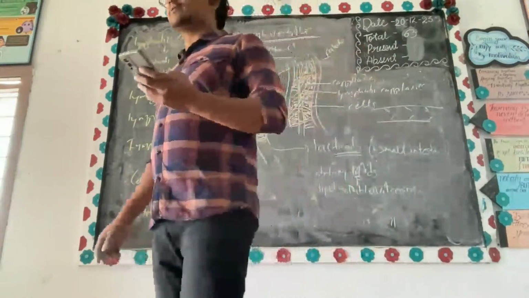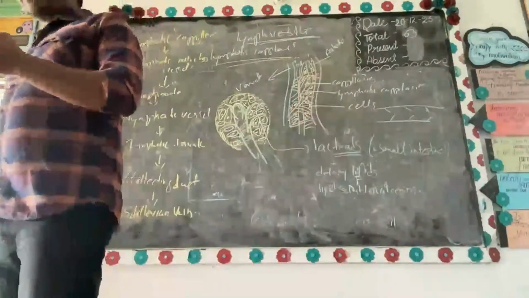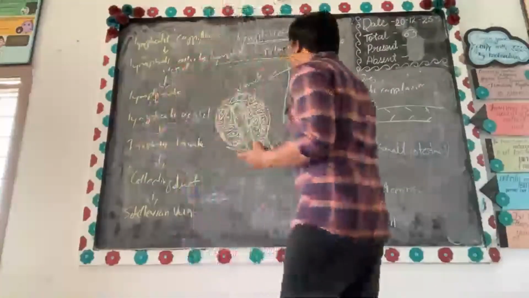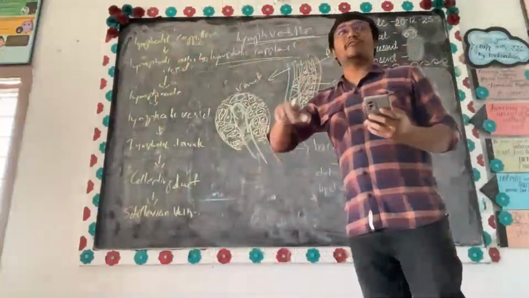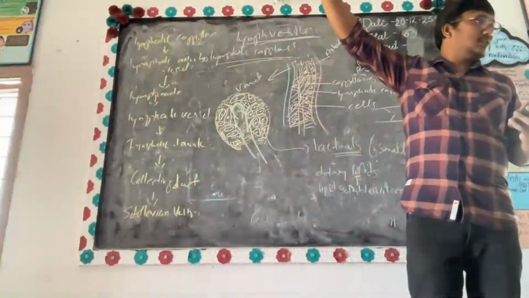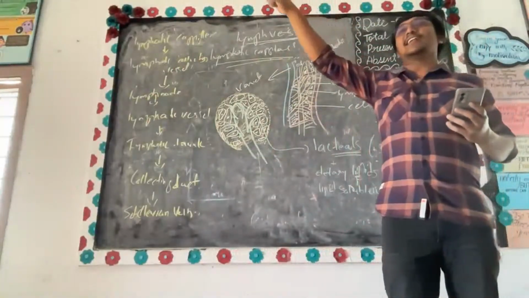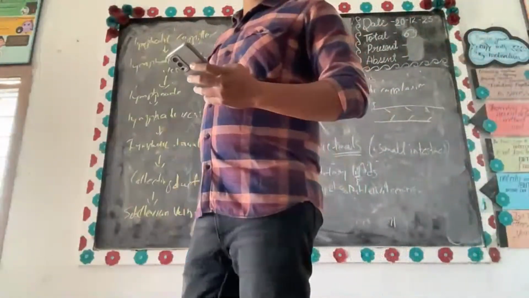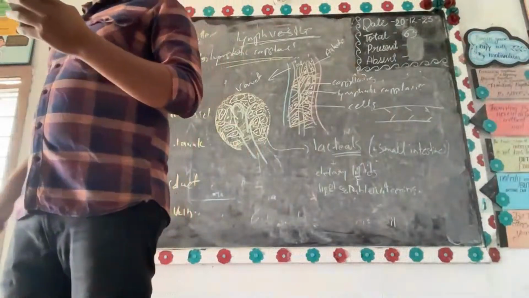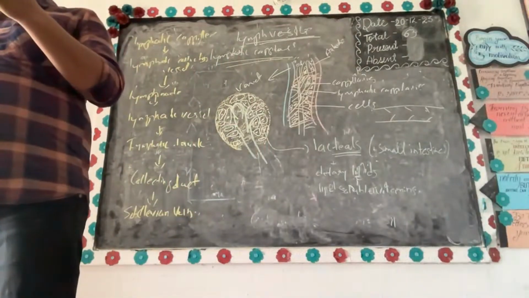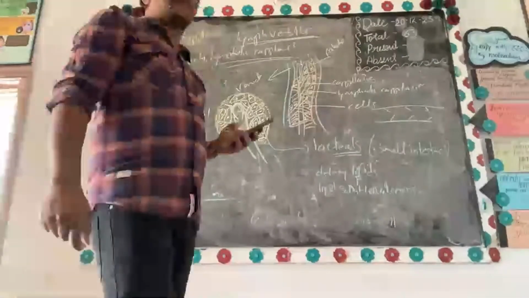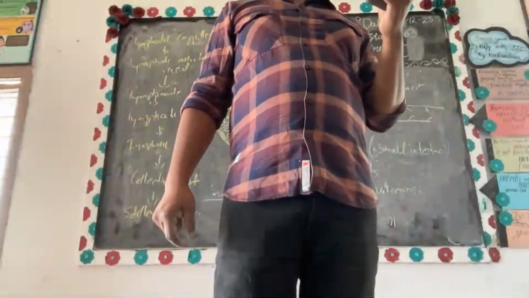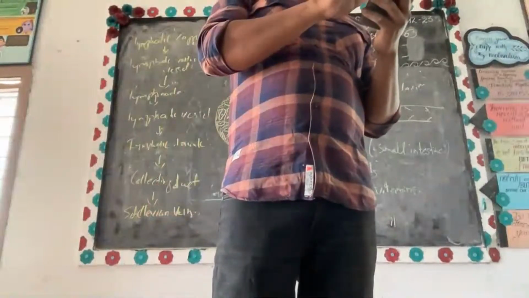They are interposed by lymph nodes at intervals. I told you these vessels are connected to a particular space which is called a lymph node. When I drew the first picture, I drew a lymph node. So vessels are interlinked by lymph nodes. Next, these are arranged in superficial and deep sets.